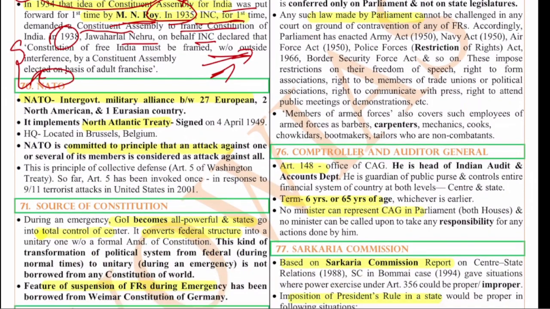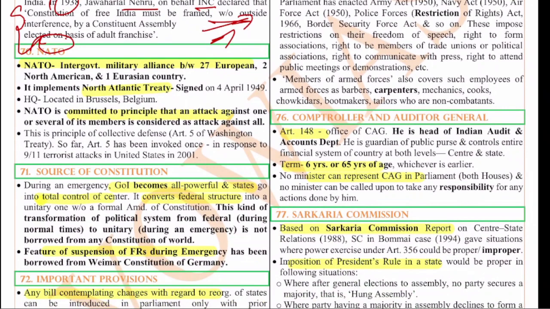Next is on NATO. The 70th question is on NATO. In the last 1 year, because of the Ukraine war, NATO is in the news. NATO is nothing but the North Atlantic Treaty Organization. It's an intergovernmental military alliance between 27 European and 2 North American countries. The North American countries are, can anyone tell? Yes, they are USA and Canada. And 1 Eurasian country. Just leave in the comment box what this Eurasian country is which is part of EU. It is very easy.